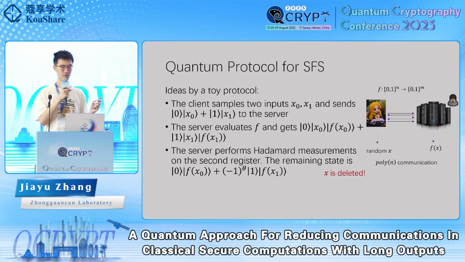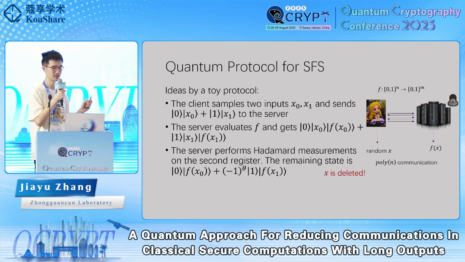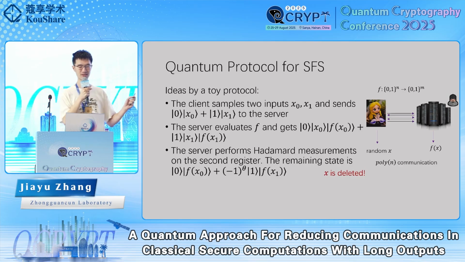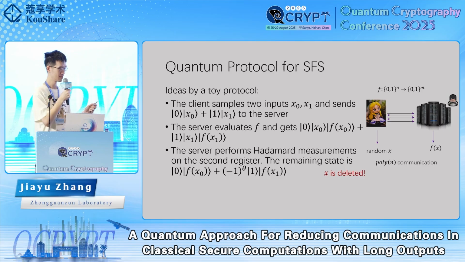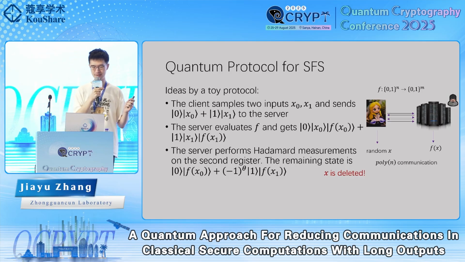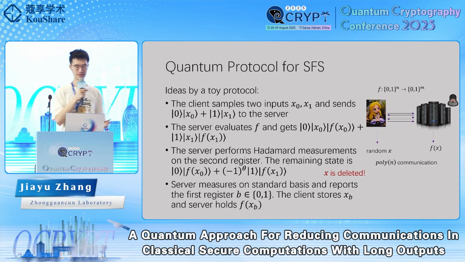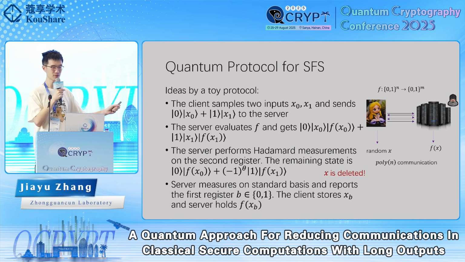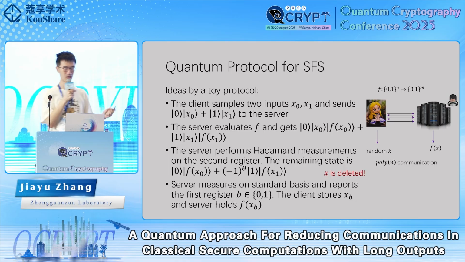Then the server can perform Hadamard measurements on the second register, which destroys the input part. So the remaining state is |0>|f(x0)> plus some phase and |1>|f(x1)>. We can see x is deleted: the input is deleted, and what remains is only the output. Then the server can measure in the standard basis and report the first register, and the client can store the corresponding input, while the server holds the corresponding output.